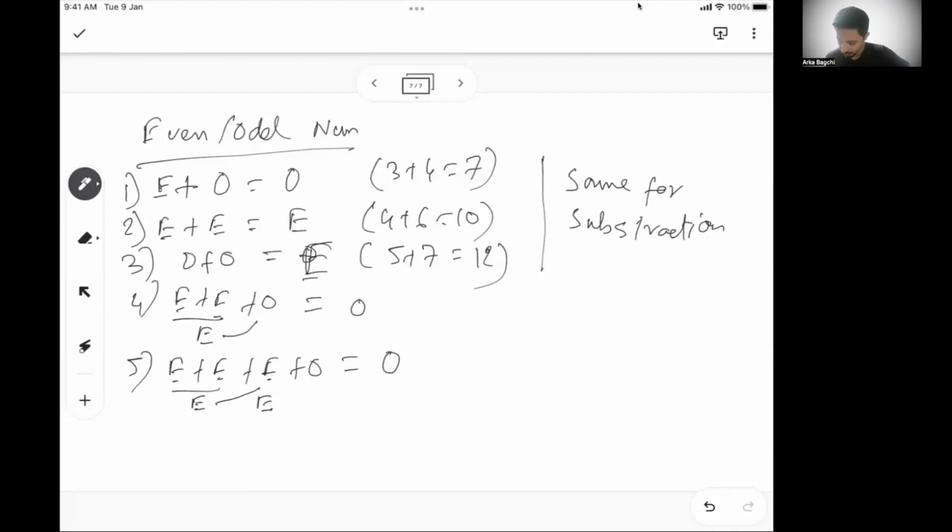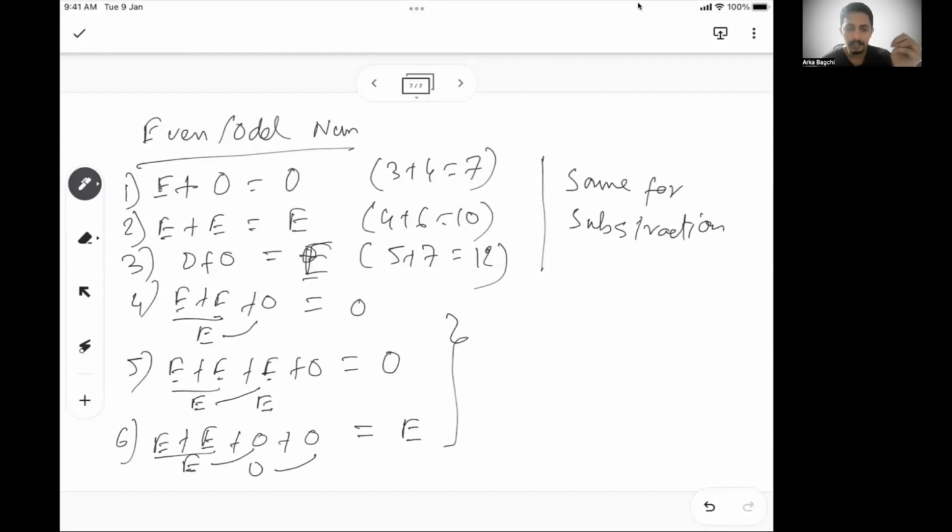Okay. Now, in the next case, if you have, let's say, even plus even plus odd plus odd, which basically, even plus even will give you even. Even plus this odd will give you odd. Odd plus this odd will give you even. So what we can generally say, and if you can derive from here, this is a derivation. So first, see example 4. We have 2 even and 1 odd. Outcome is odd. We have 3 even and 1 odd. Outcome is still odd. So even numbers do not matter. If there is an odd number of odd numbers, you will get an odd number.